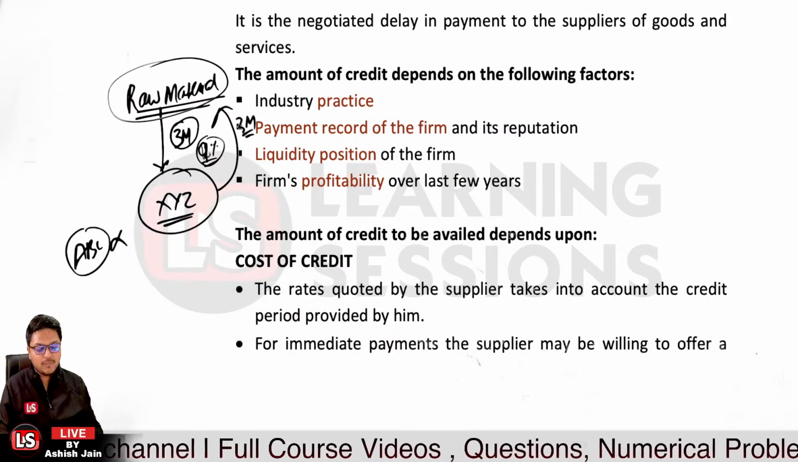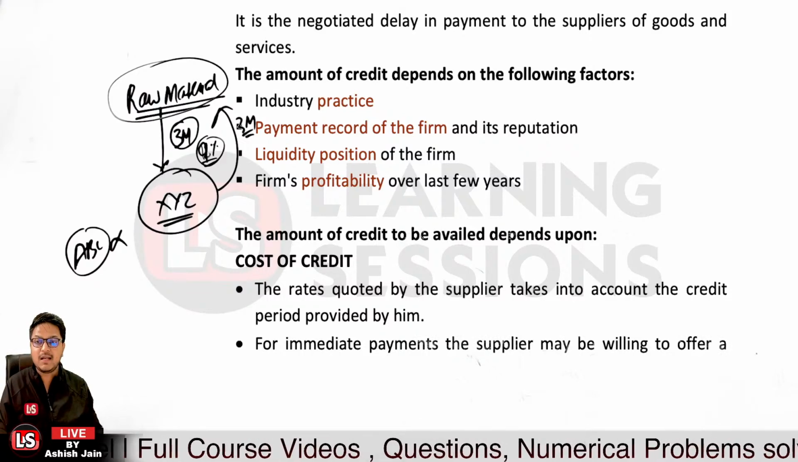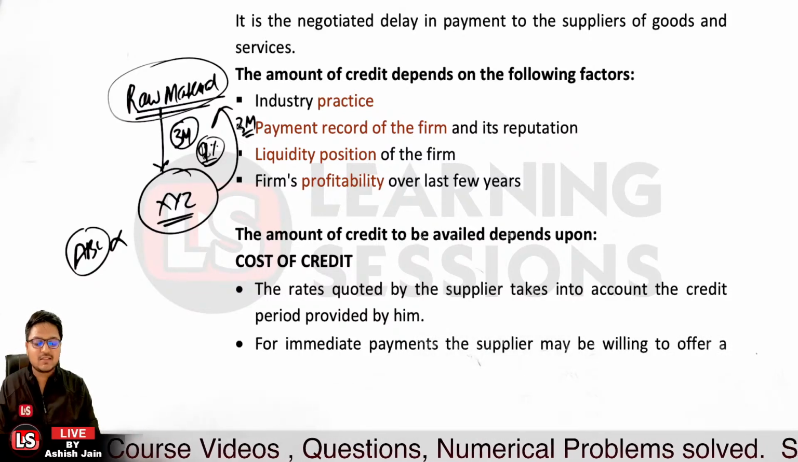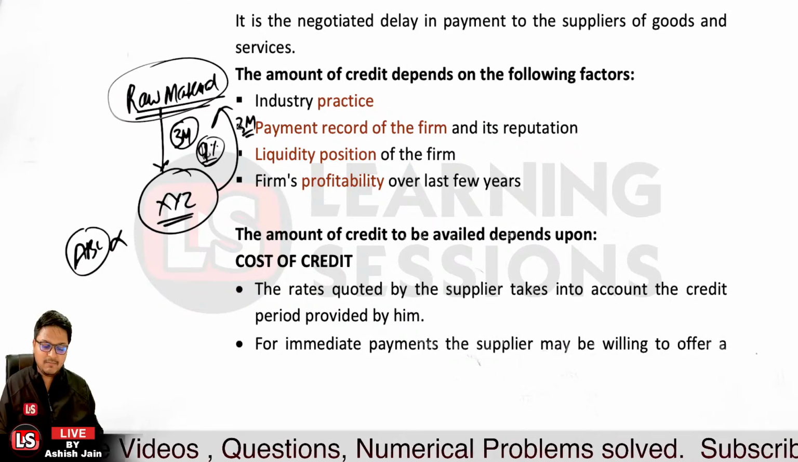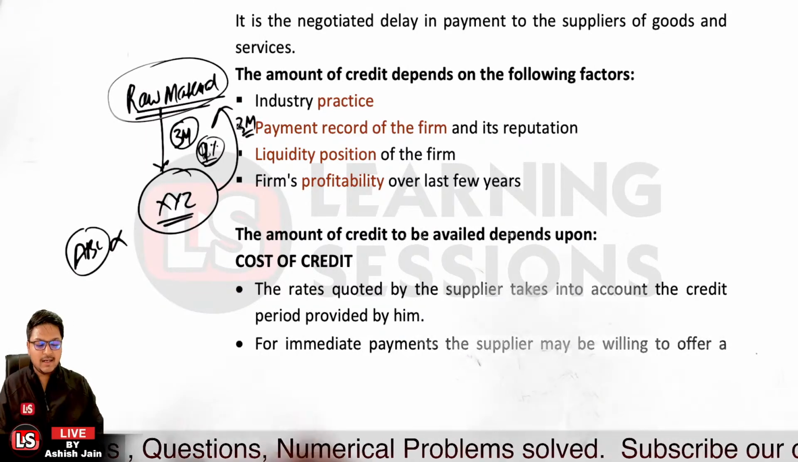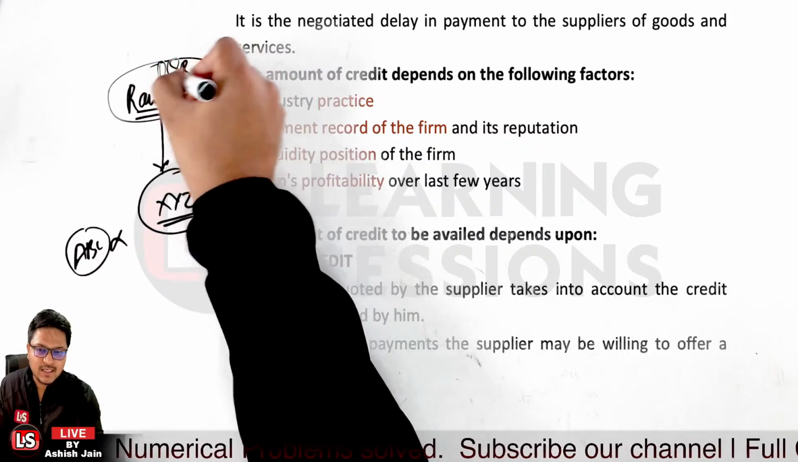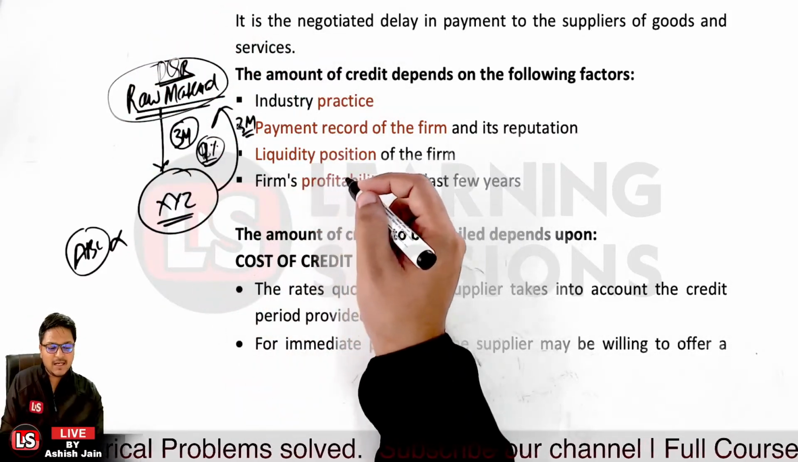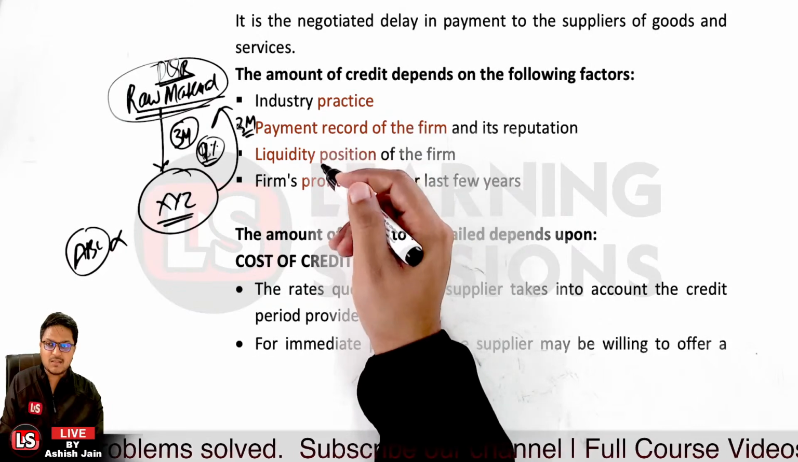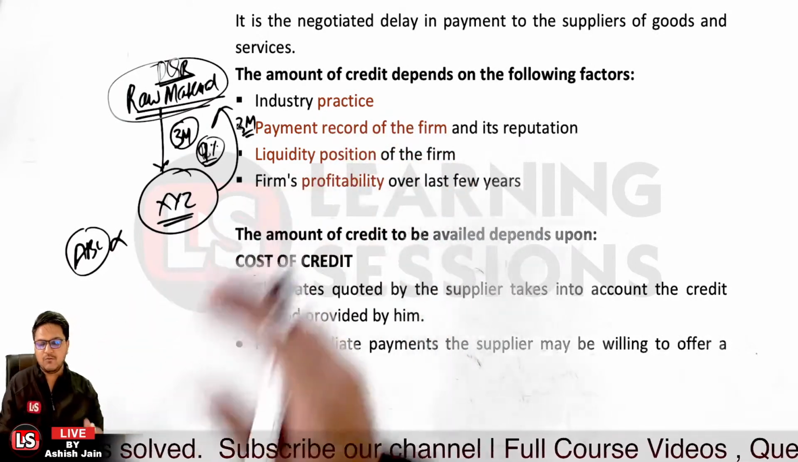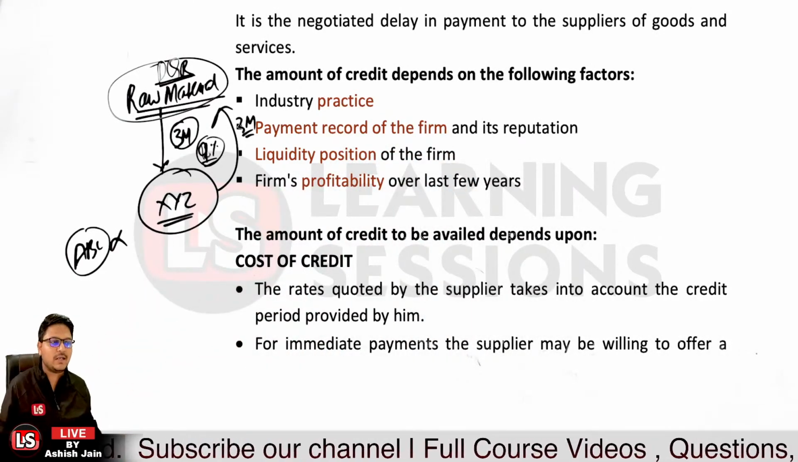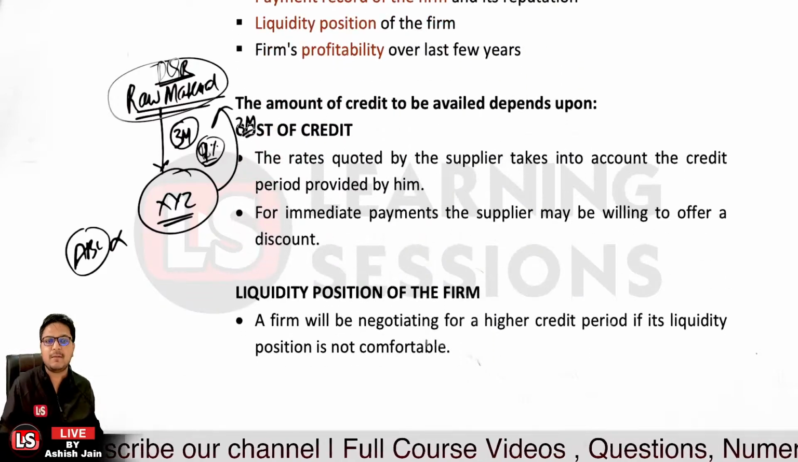Also, if XYZ is immediately paying the amount, definitely they will be asking for discounts. Let's take the case that PQR is a vendor over here, and they have supplied the goods to XYZ. In that case, XYZ may ask, we will be paying the amount directly, what discount will you be offering? So the supplier can offer a discount for the instant payment.